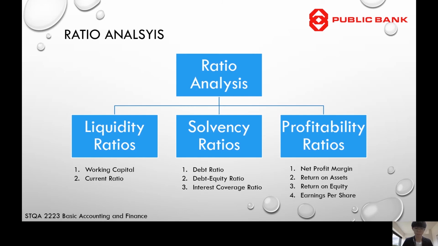Now we will look at the ratio analysis for Public Bank BERHAD. We conducted liquidity ratio, solvency ratio, and also profitability ratio. For liquidity ratio, we did working capital and current ratio. For solvency ratio, we did debt ratio, debt equity ratio, and interest coverage ratio. For profitability ratio, we did net profit margin, return on asset, return on equity, and earning per share.